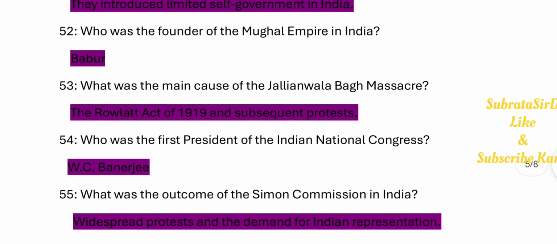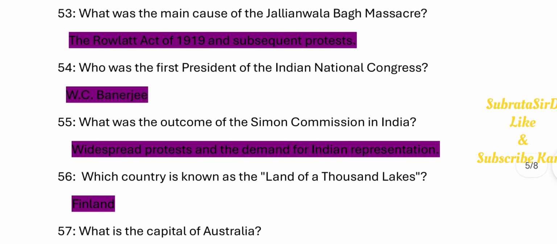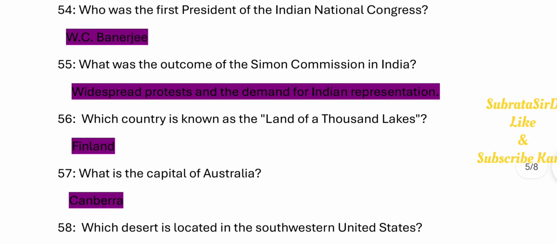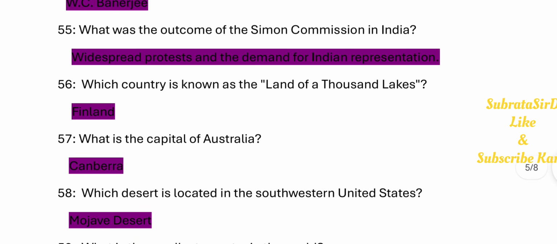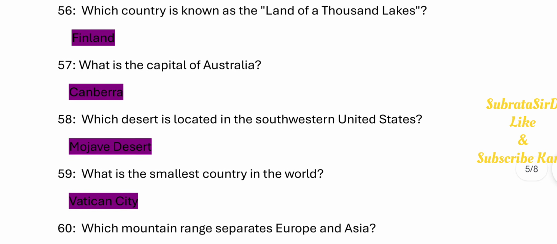54. Who was the first president of the Indian National Congress? W.C. Banerjee. 55. What was the outcome of the Simon Commission in India? Widespread protests and the demand for Indian representation. 56. Which country is known as the land of a thousand lakes? Finland.